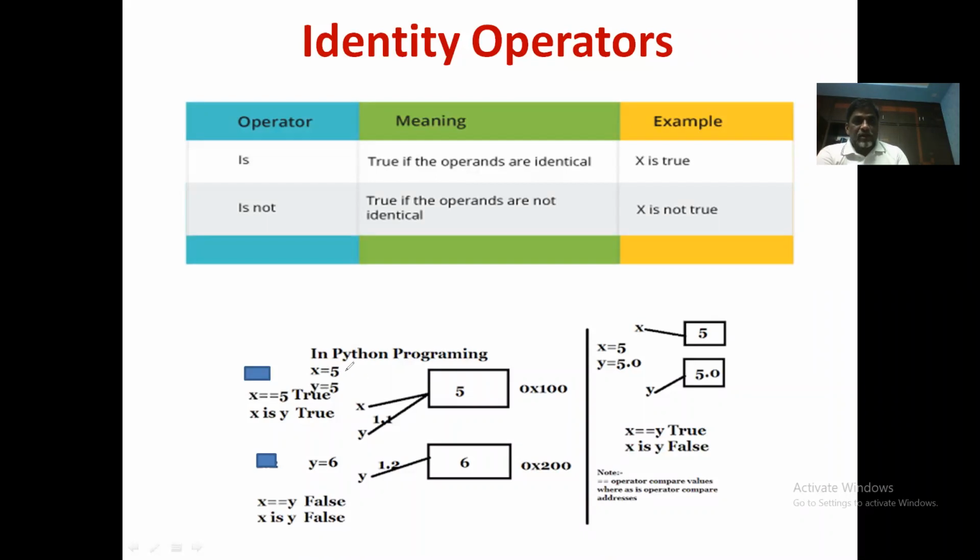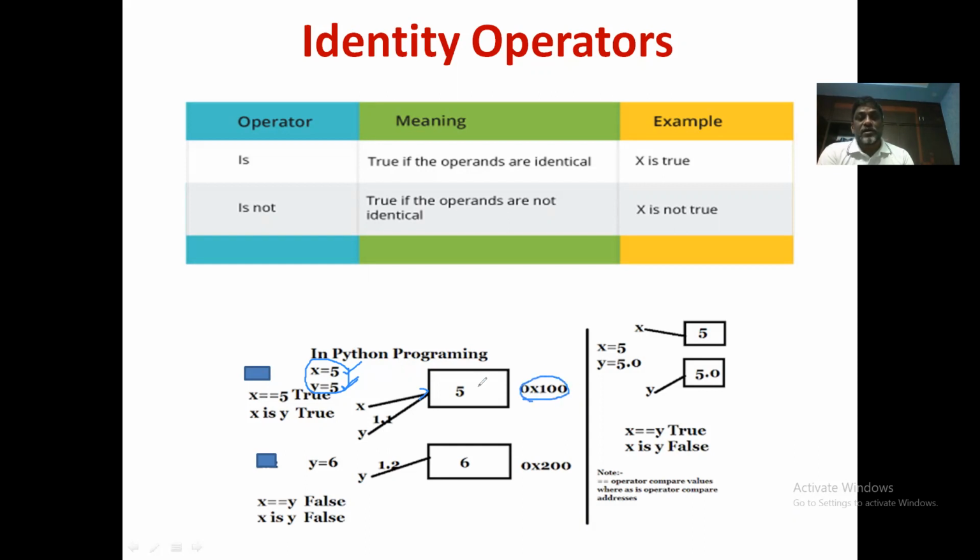X is equal to 5, okay, and Y is equal to 5. So as I explained in the earlier class, whenever you have X is equal to 5, if this statement is executed, what will happen is 5 will be created in the memory and the X acts as a reference to this memory location. Okay, 5 is an object in memory. X is a reference to this memory location. And if you say Y is equal to 5, it means that Y is also a reference to this 5 because 5 is already created. The object is available at 0x100 here.